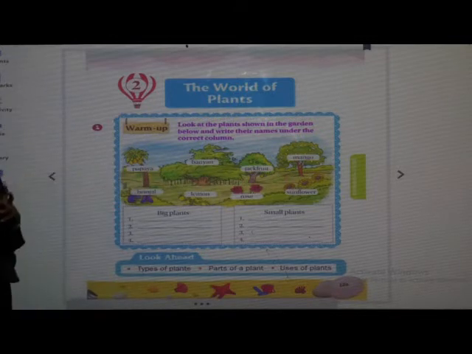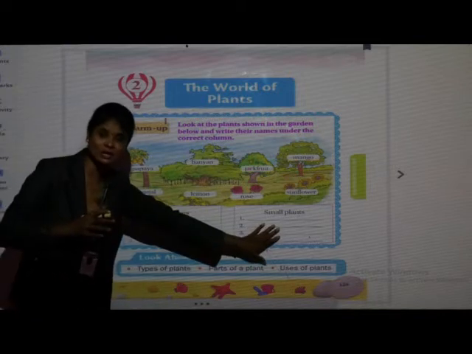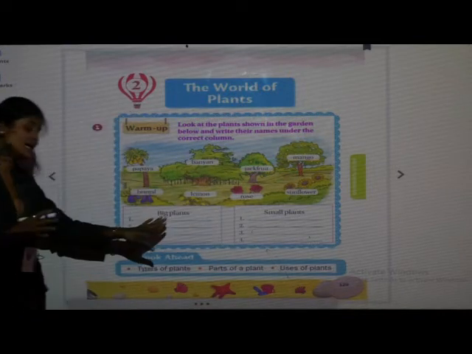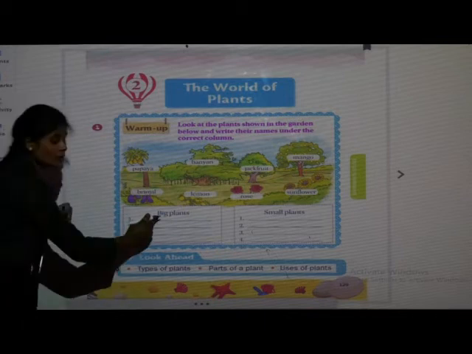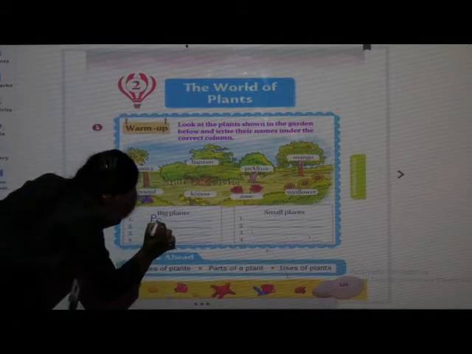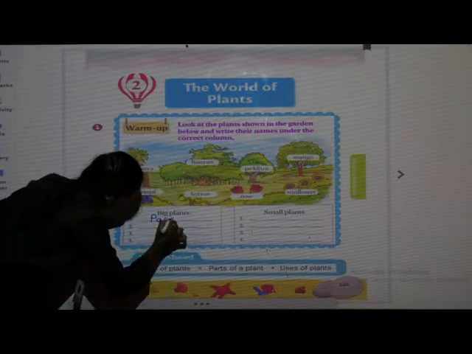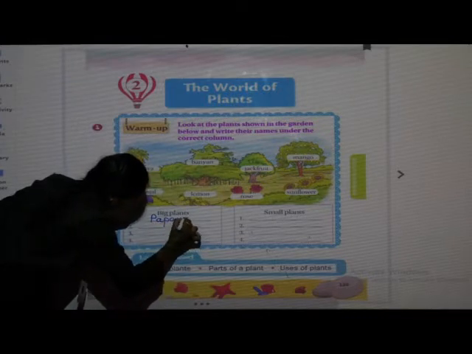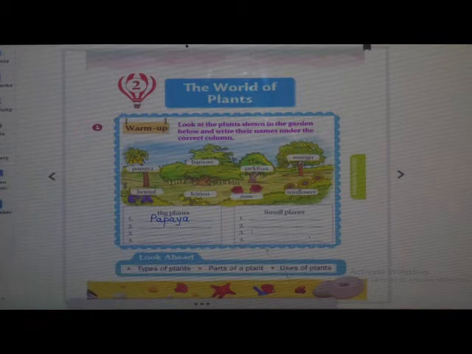So where will you write? In first column or in second column? Yes, in first column, in the column of big plants. Write here P-A-P-A-Y-A, papaya. It's a big plant.